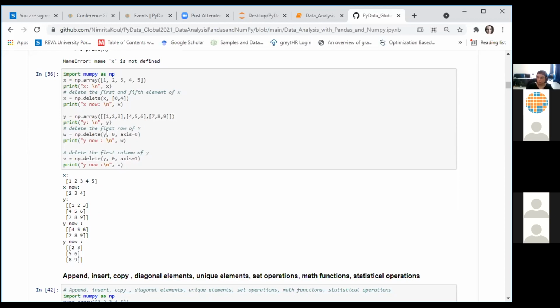Axis parameter: in case of a 2-dimensional array, we have generally x-axis and y-axis, right? If you want your operation to take effect over the rows, you have to specify axis equal to 1. If you want your operation to take effect over the columns within your data, you have to specify axis equal to 0. Generally, axis equal to 0 is the default value. So the operation takes effect over the rows of the data. So we can see the effect of running the cell here. Original X here is a flat array of 5.